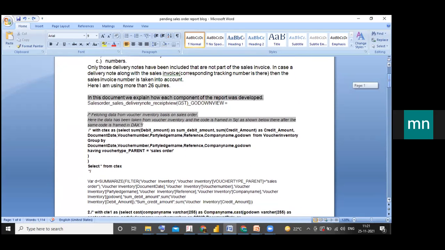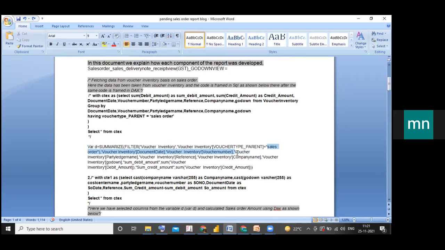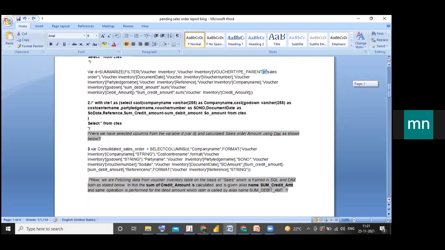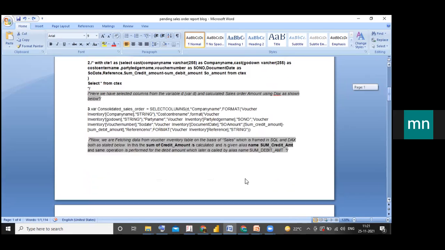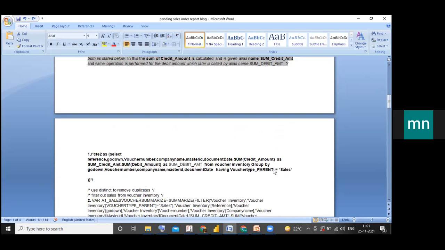So after selecting data according to sales order, I did the same for the sales and sales and delivery. This is the conversion for selecting data according to sales in the SQL. Here I am selecting some columns like reference, godown, voucher number, company, master ID, document date, and sum of credit amount as the alias name sum credit amount. I am also selecting debit amount, sum of debit amount, with alias name sum debit amount, from the voucher inventory table, and grouping by godown, voucher number, company name, master ID, document date.